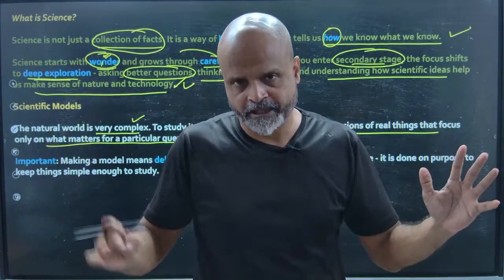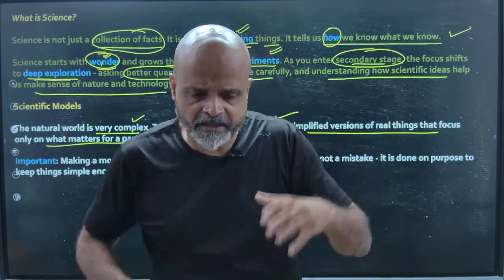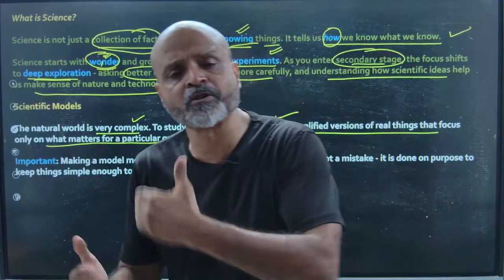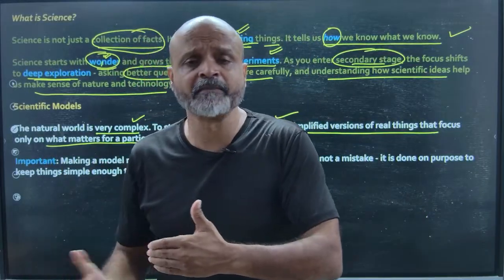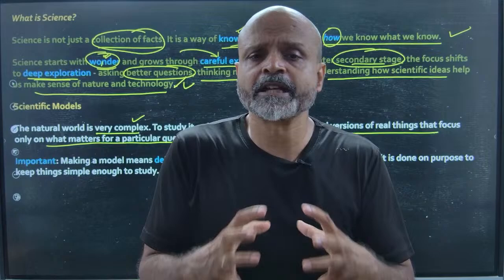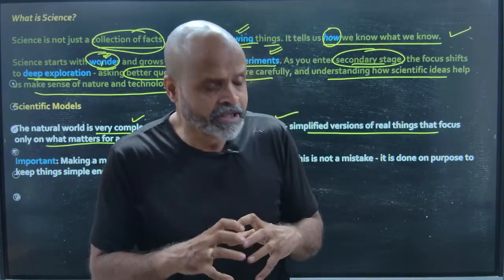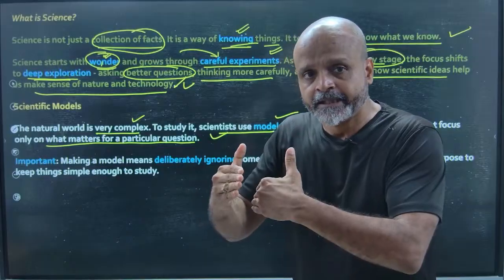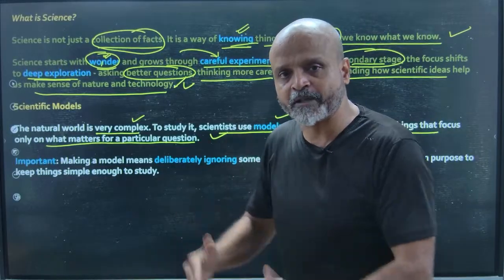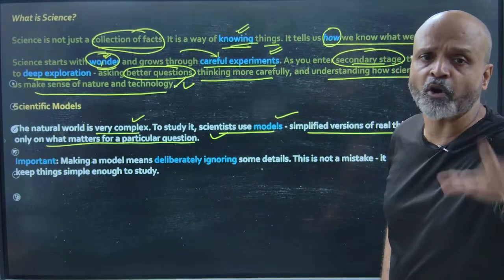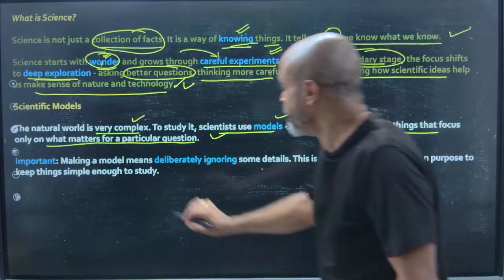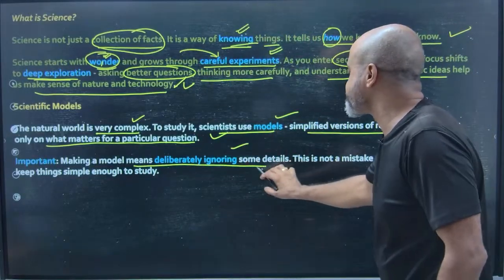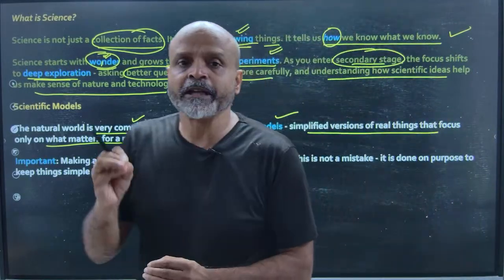There are so many concepts in science. We have some concepts correlated to physics. We have some concepts which can be explained only by chemistry, and we have concepts which can only be understood in terms of biology. What scientists are doing is they are downsizing things. They are correlating it to one aspect only. We cannot take into consideration all the aspects at the same time. Making a model means deliberately ignoring some details. So at times we have to ignore certain details.